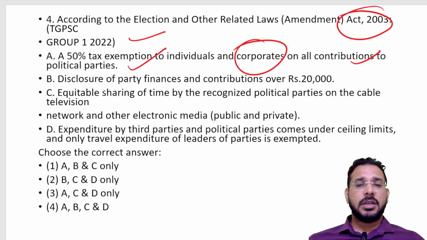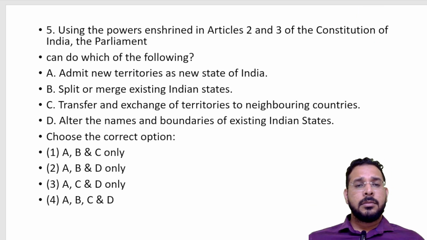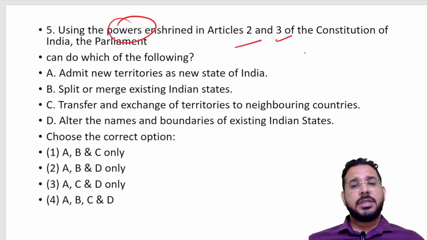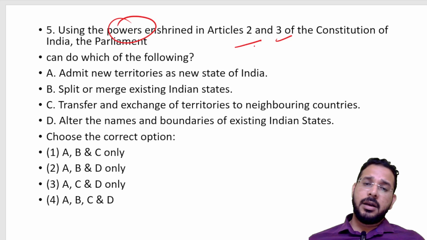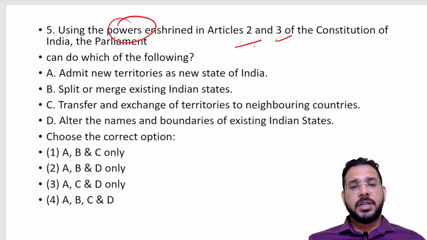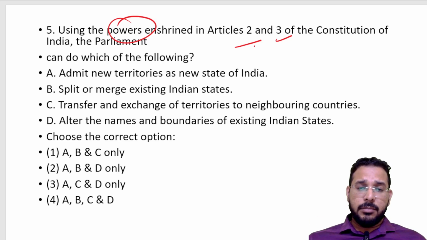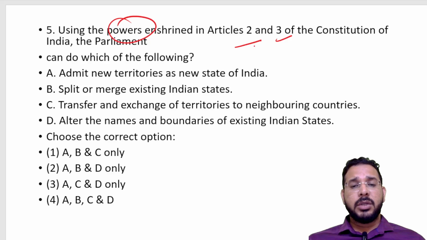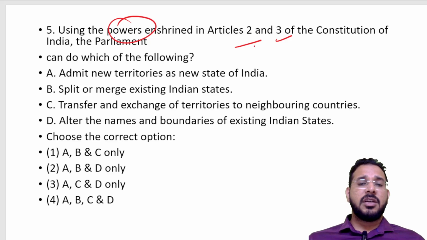Because of this, election funding related questions have been asked. Then, using the powers enshrined in Articles 2 and 3, this is the first part of the Constitution, how India can form states, merge states, create new states, or admit new states, have been asked.